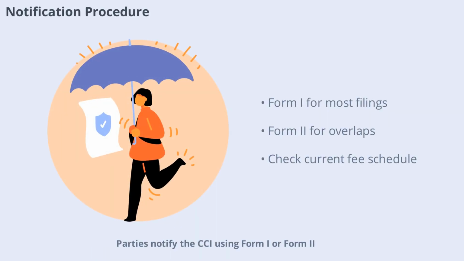Parties notify the CCI using Form I or Form II. Form I is shorter and used for most filings, while Form II is detailed and required for transactions with significant market overlaps. Filing fees have increased, so always check the current schedule. The choice of form depends on the nature of the transaction and potential competition concerns. Proper notification is essential for compliance and avoiding delays in the review process.